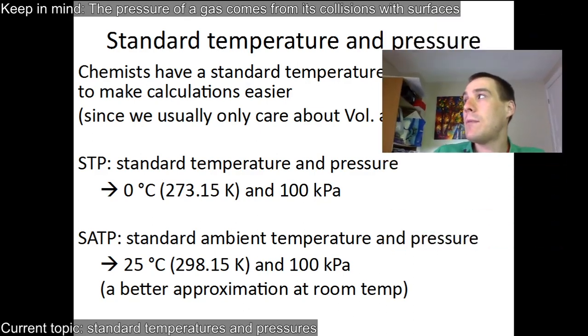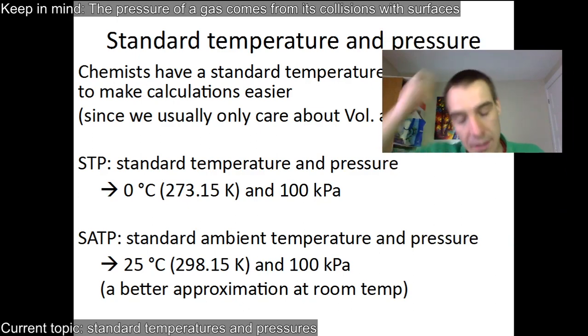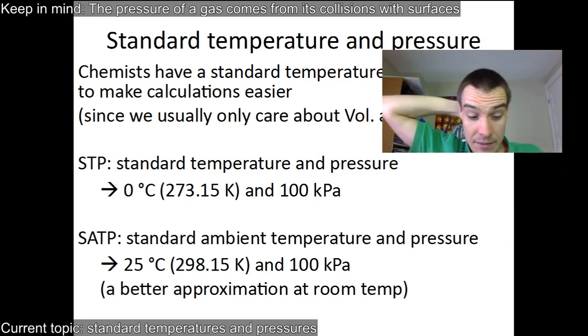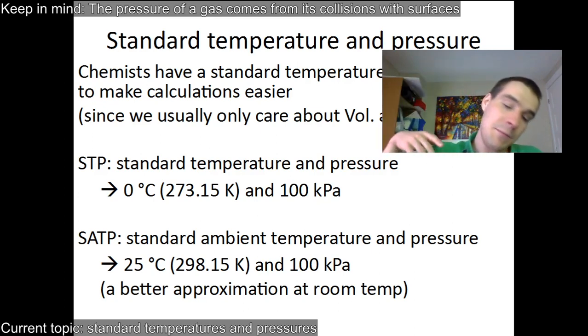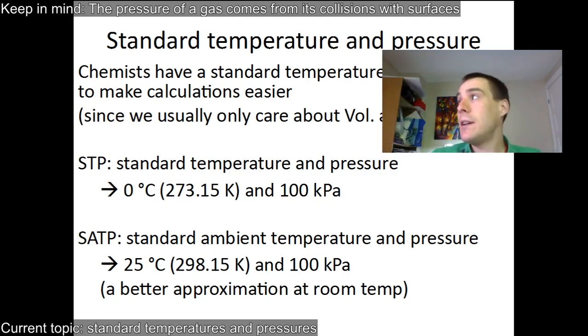When we want to give the properties of a gas, typically chemists will measure in one of 2 ways. Either at standard temperature and pressure, which is 0 degrees Celsius and 100 kPa, kilopascals. So a little bit lower than standard atmospheric pressure.